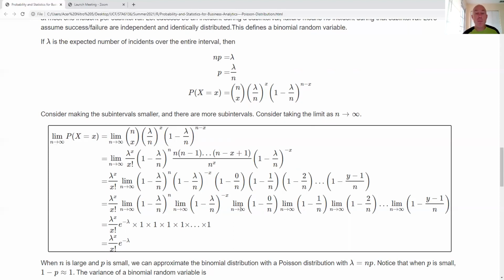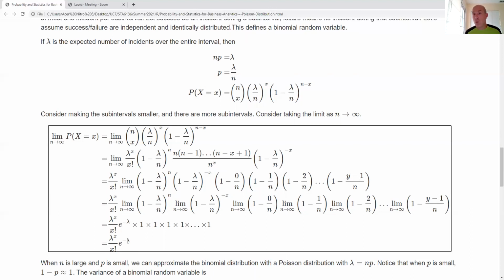I notice that a bunch of things happened. This part stays the same as lambda to the x over x factorial. This is a well-known limit from calculus of e to the negative lambda. Boom, we've got that. Now for the rest of these, as n goes to infinity, all of these give me 1, because the fraction on the inside of the parenthesis becomes 0 in the limit. And then we've got our probability.